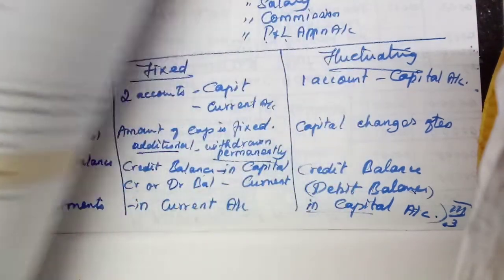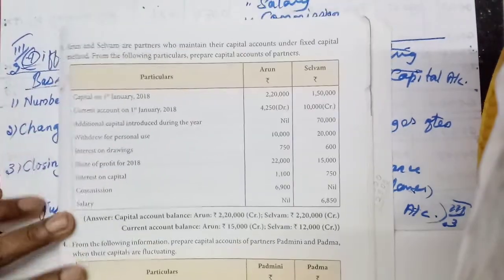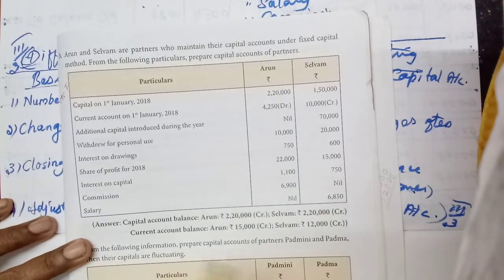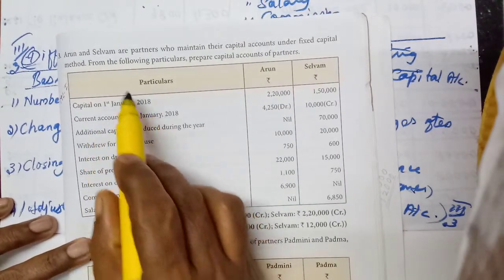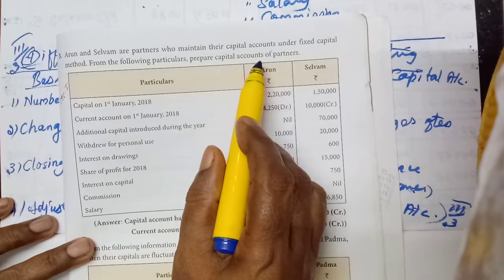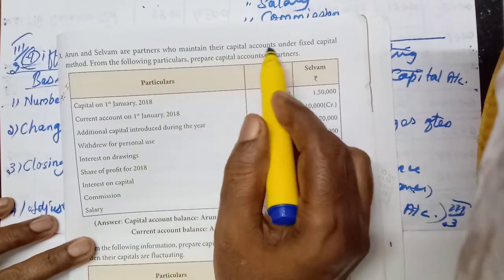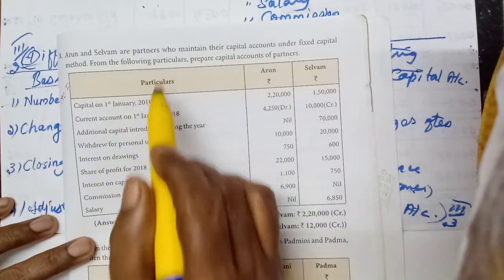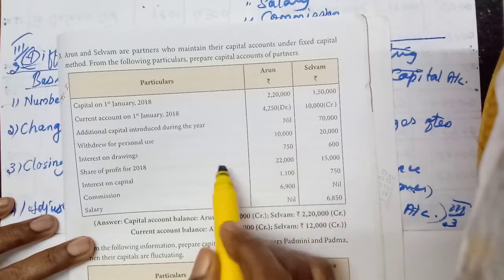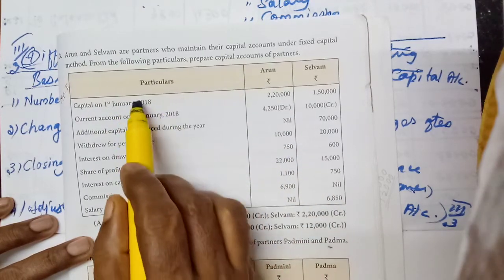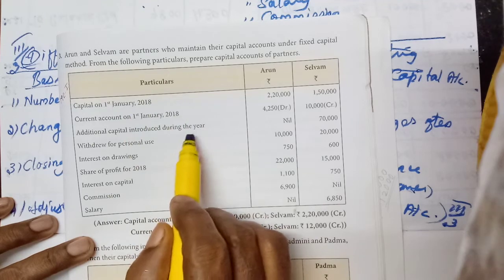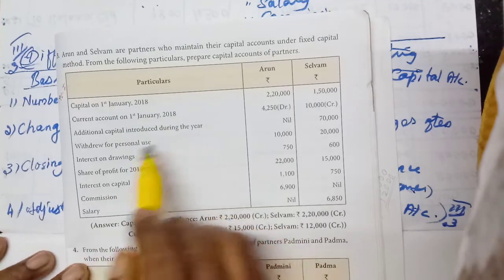Okay, then the third problem. Here also prepare capital accounts. They maintain their capital accounts under fixed capital. Here also two accounts. First one, capital. In the capital, additional capital introduced. Then withdrew for personal use.